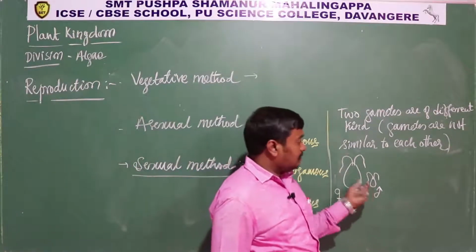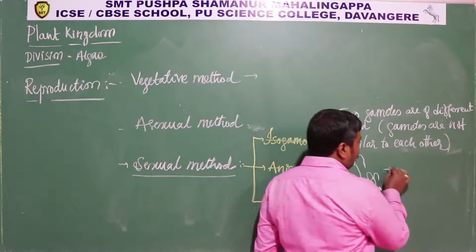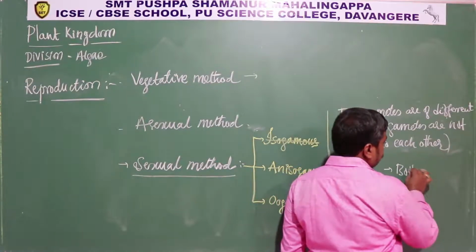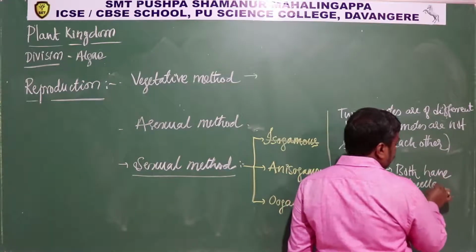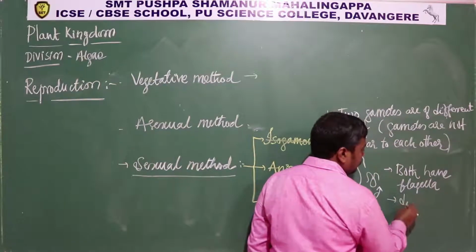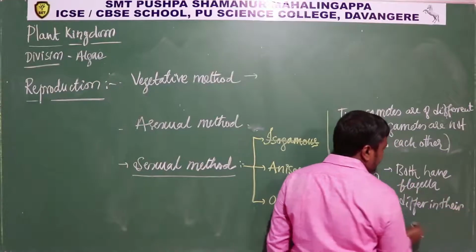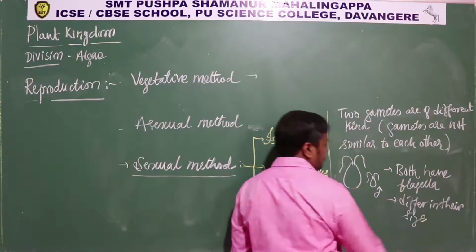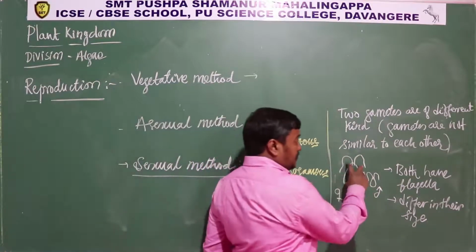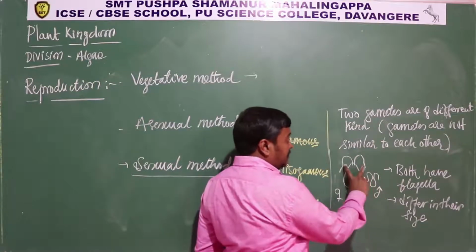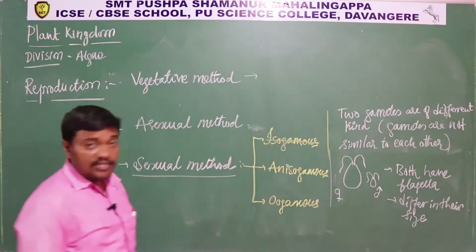Flagella is there, but the size is different. Look, one is larger, the other is smaller. Okay, so both have flagella but differ in their size. Okay, so in both there is flagella, but with respect to their size they are different. Female is larger and male is smaller, and both have flagella. So we call this anisogamous.